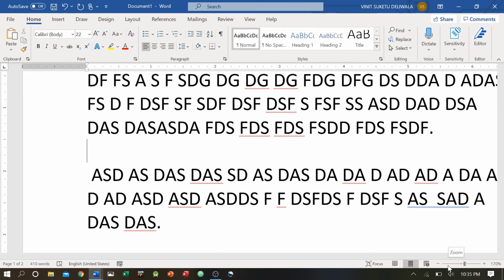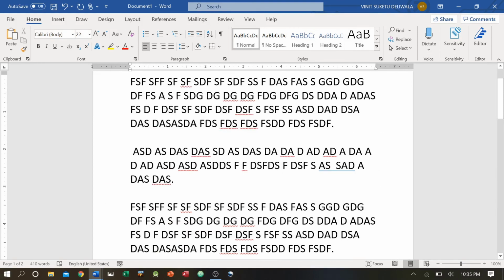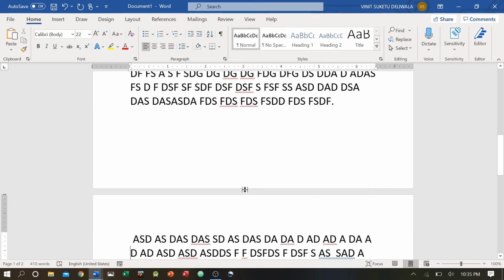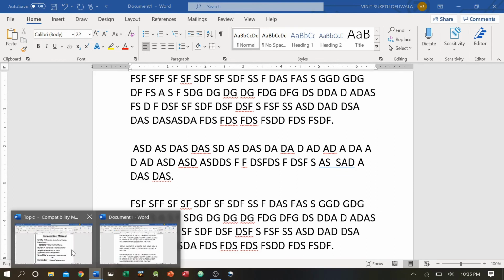Over here, I have the zoom bar. I can increase or decrease the zoom level of the document. This area is known as the zoom bar, and I have certain shortcuts for different layouts. We'll see layouts in a few other lectures. So this is how the document can be operated. This is the component of MS Word.